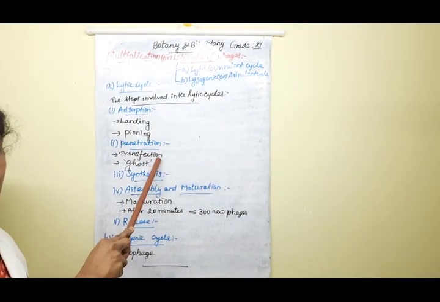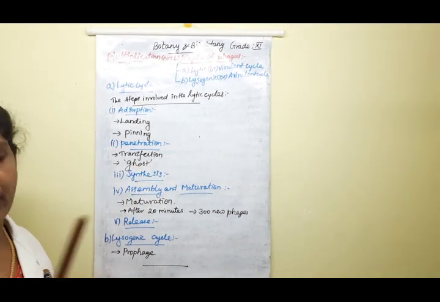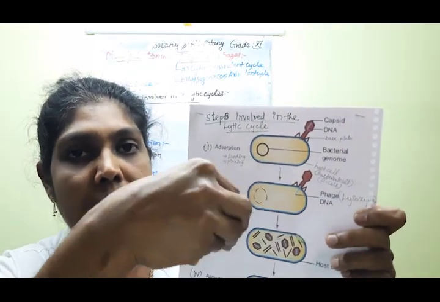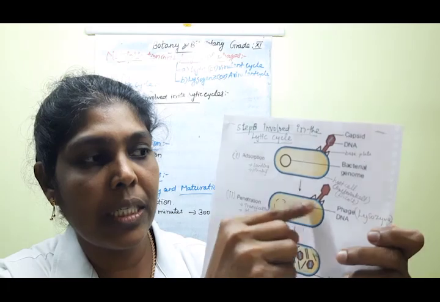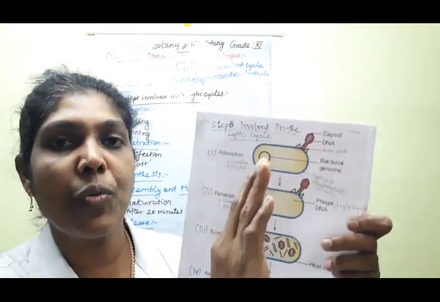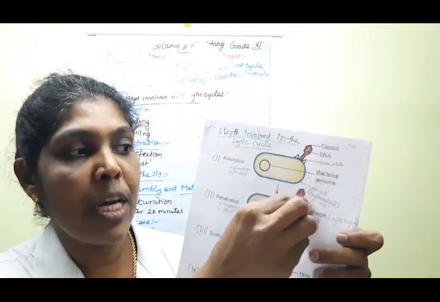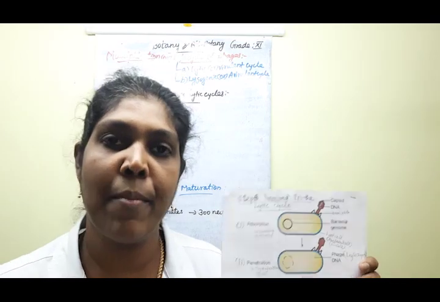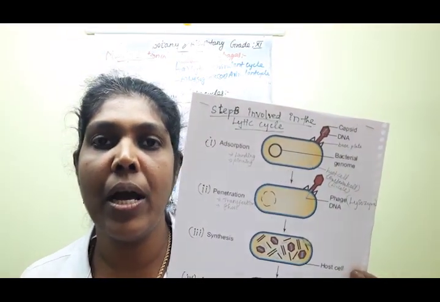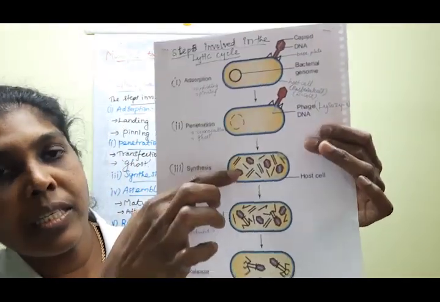The first one, what do you mean by transfixion? We know what processes happen there. The next one, what do you mean by host? The phage DNA is injected into the bacterial cell. After that, only the protein coat is left outside that cell. That empty protein coat is known as ghost. Clear, children? Say yes or no. Yes.